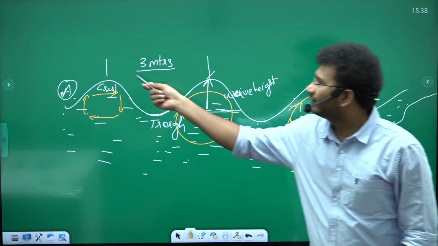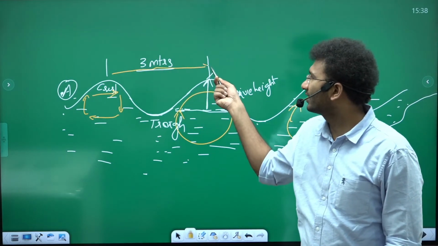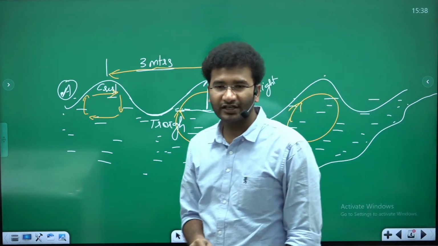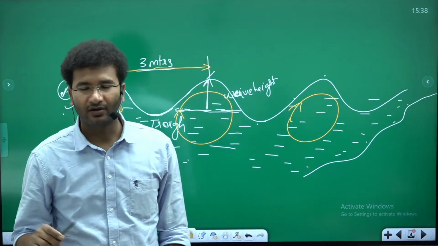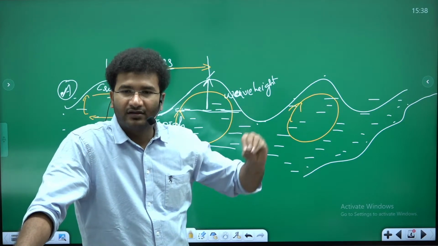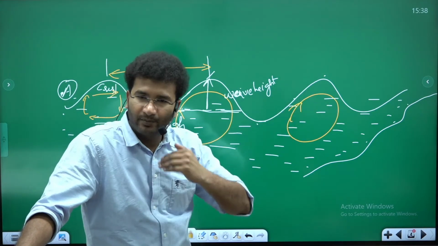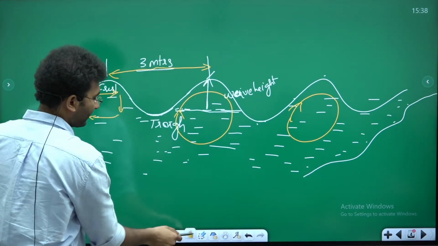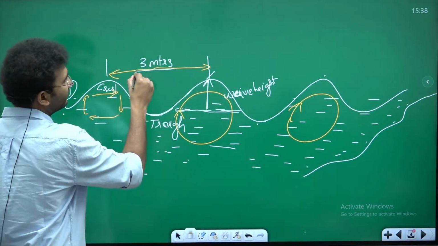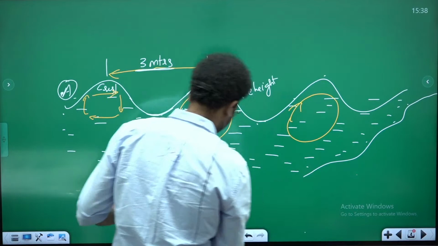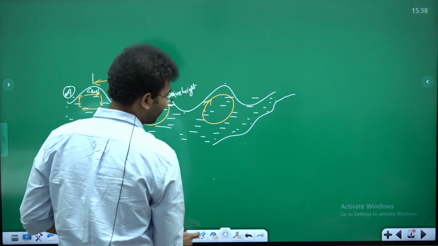Now, if the wavelength is about 3 meters, ये मान के चलो, and the depth of the ocean is 50% of the wavelength, then the oceanic wave breaks. Let me repeat. ये wavelength क्या है? 3 meters. लेकिन this is your coastline, ये है आपका coastline.